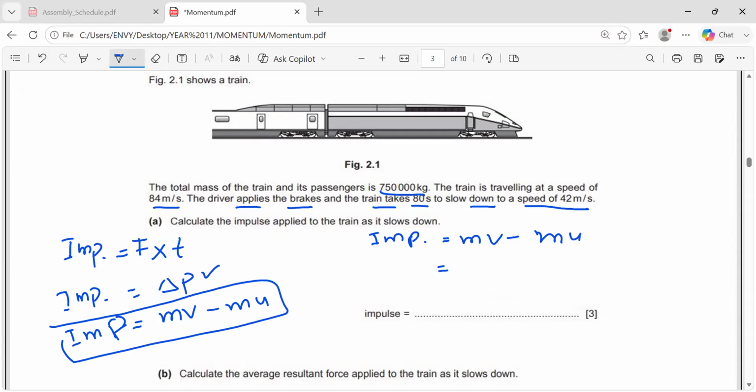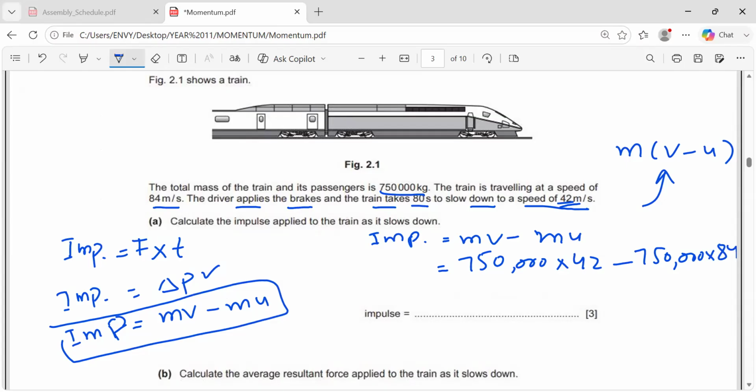Now, put the values. Mass is already there, and then times the velocity. We need the final velocity. The final speed is smaller because it is slowing down. So you will write 42 minus the mass again, or you can also do it this way, v minus u. It's 750,000 times 84. Now when you calculate it, you will get the answer as 3.2 times 10 raised to the power of 7 newton seconds.